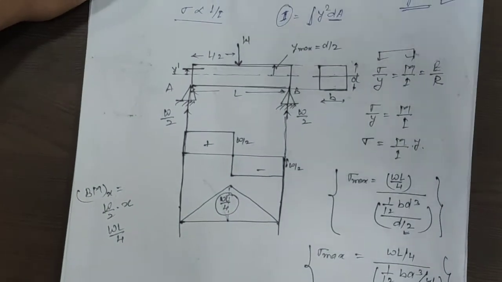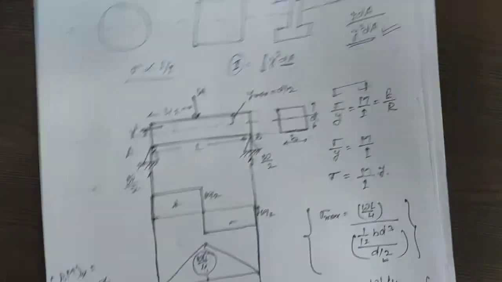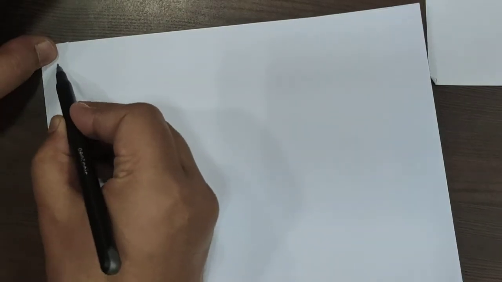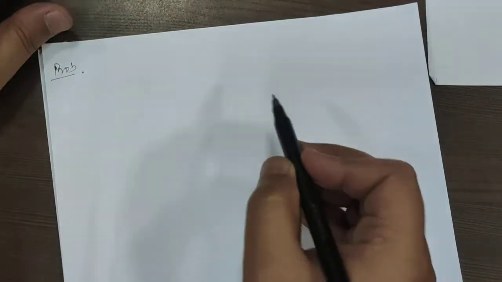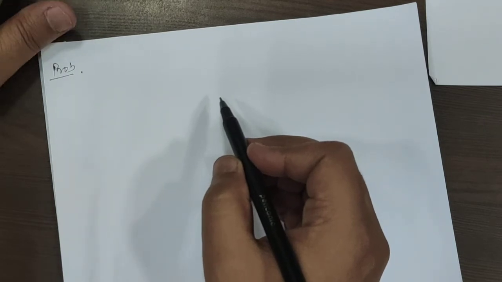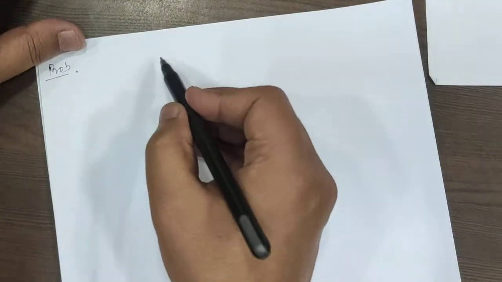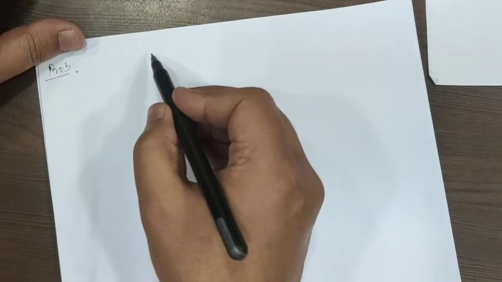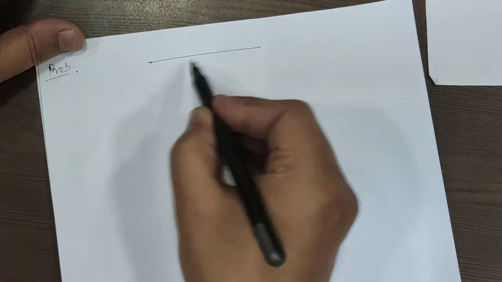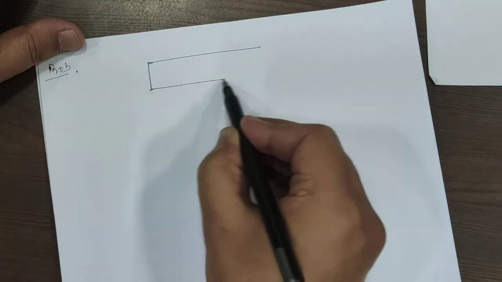Now one question is given. The question is like this: we have a simply supported beam of 4 meter length.